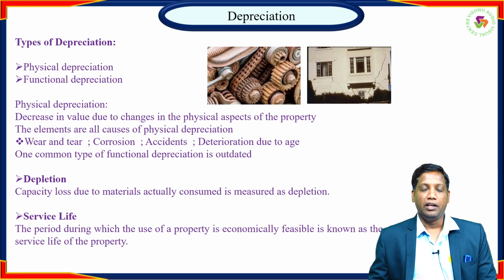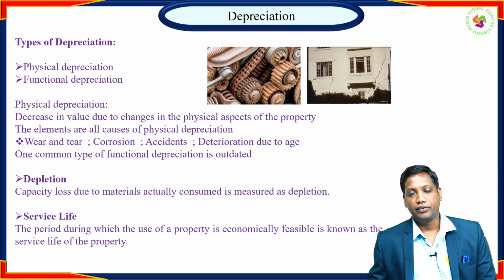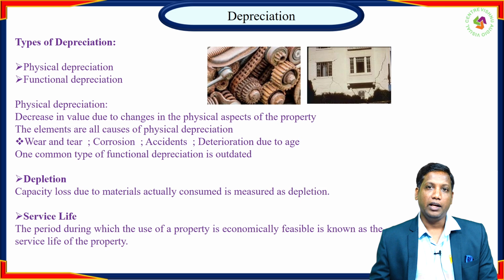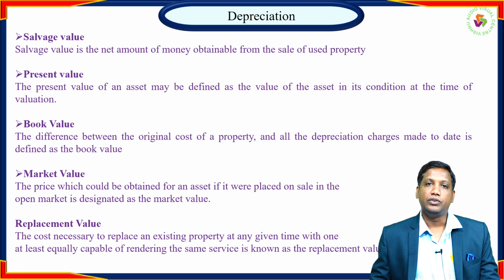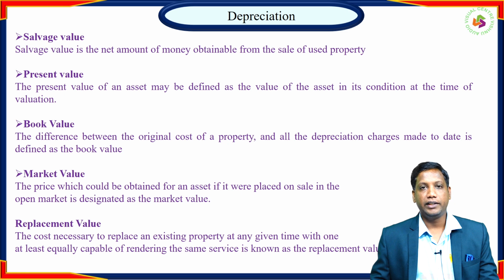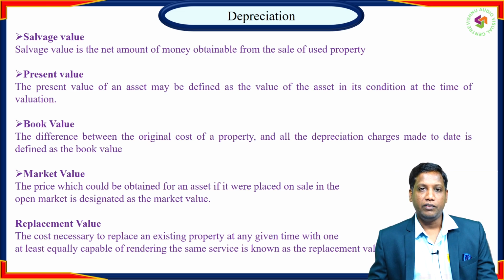Service life is the economically feasible life of any asset. After the service life, we may not get any use from the equipment. Salvage value is the scrap value of the equipment after the service life, whatever amount we might get.